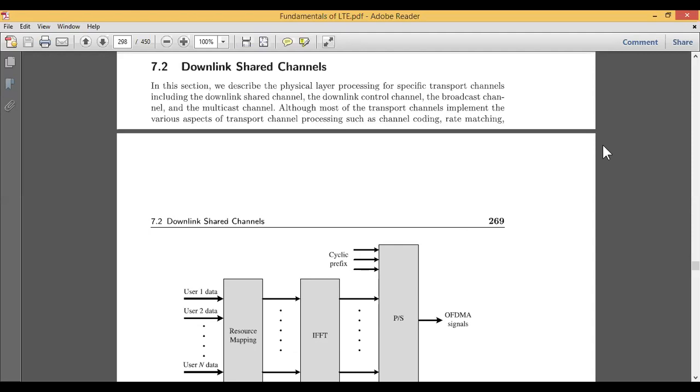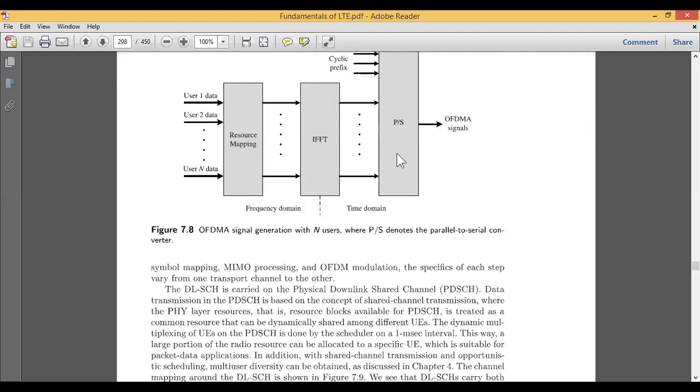When it comes to transport channel processing, we do channel coding, then rate matching, then symbol mapping, MIMO processing, that is multiple input multiple output processing, and OFDM modulation. These are specified step by step before the transmission of the OFDM signals.